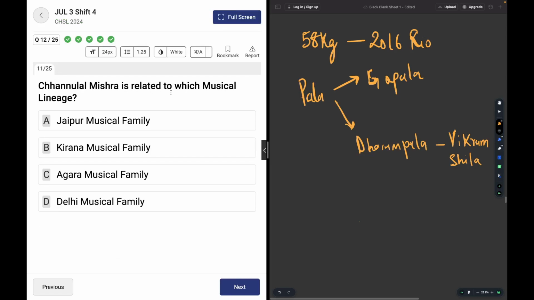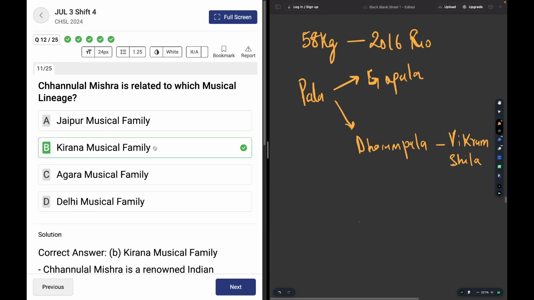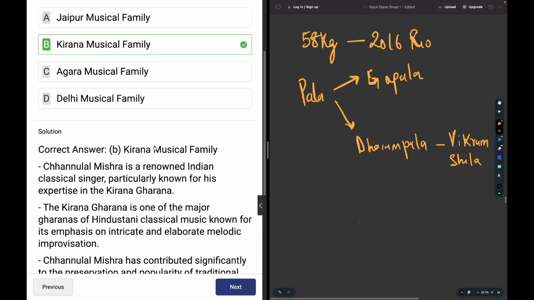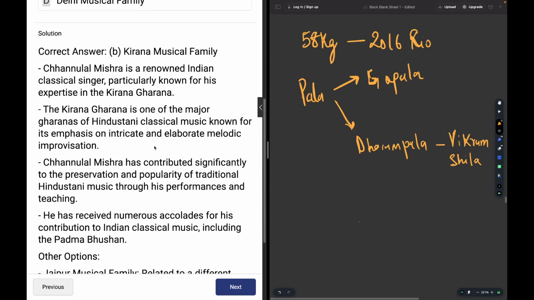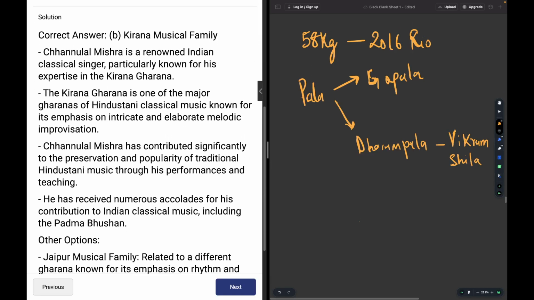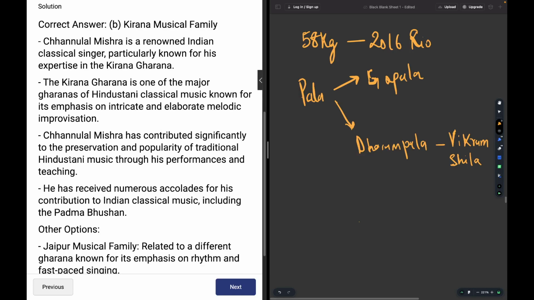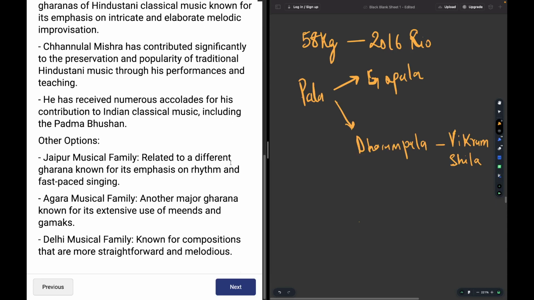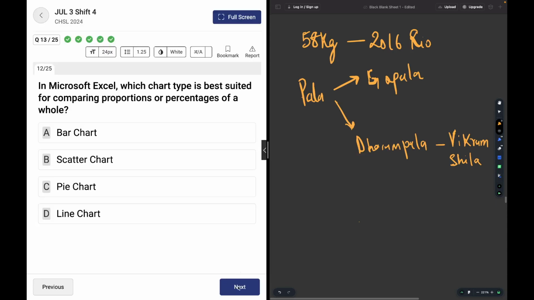Channu Lal Mishra is related to which musical lineage? It's a factual question. You have to learn it, and it is the Kirana musical family. Okay, it's the Kirana Gharana. Channu Lal Mishra has contributed significantly to the preservation and popularity of traditional Hindustani music through his performances and teachings.